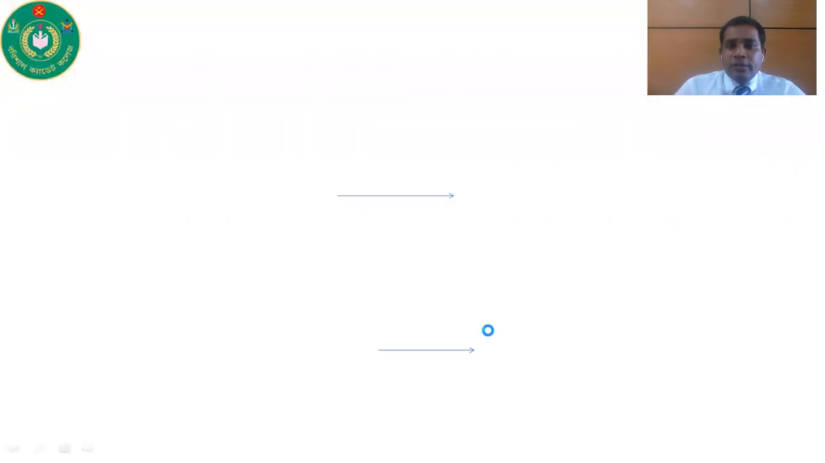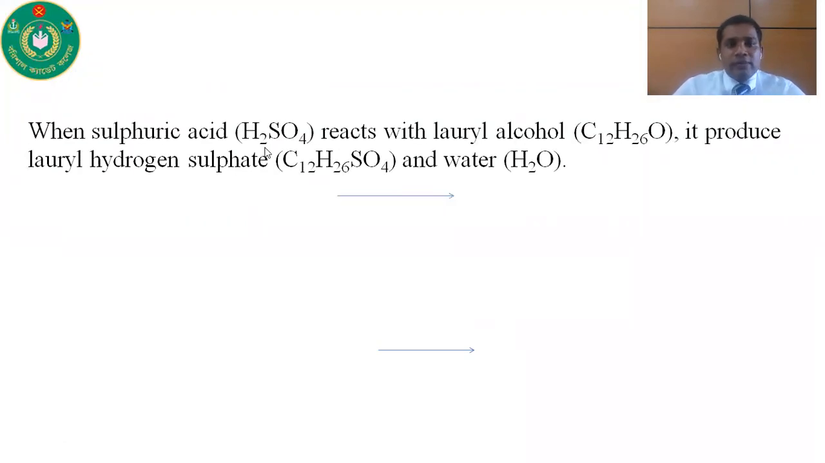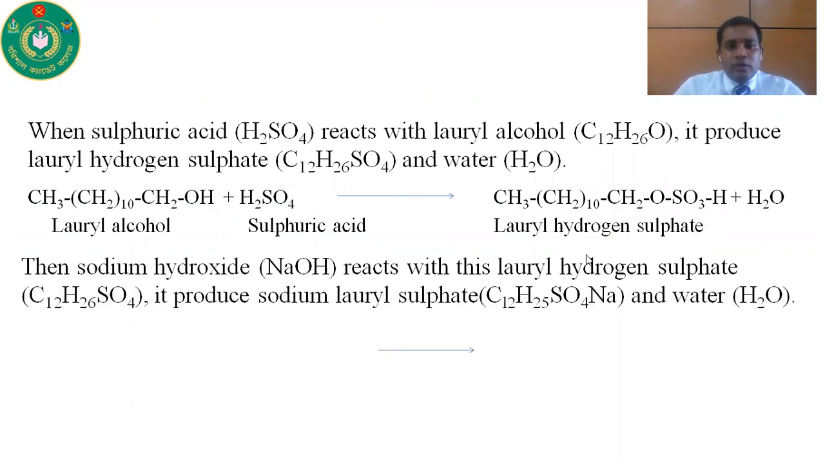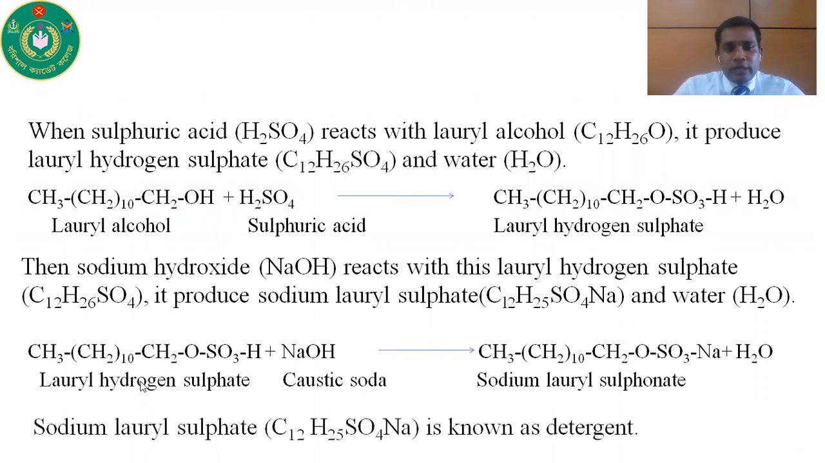So now, the preparation method of a detergent. When sulfuric acid reacts with lauryl alcohol, it produces lauryl hydrogen sulfate and water. Then sodium hydroxide reacts with this lauryl hydrogen sulfate and it produces sodium lauryl sulfate and water. Lauryl hydrogen sulfate reacts with caustic soda, that means sodium hydroxide, and we get sodium lauryl sulfonate. This is the formula of a detergent. So sodium lauryl sulfonate is known as a detergent.